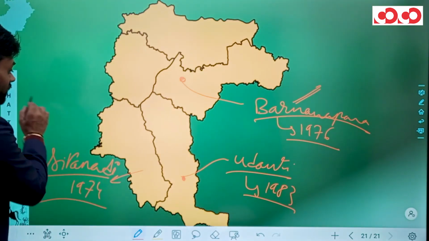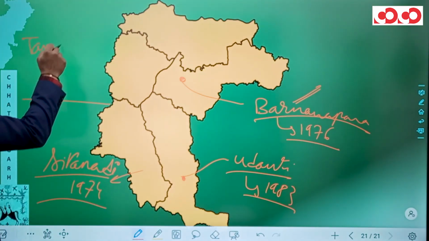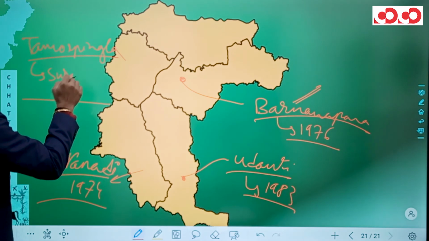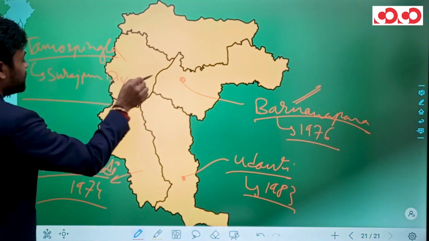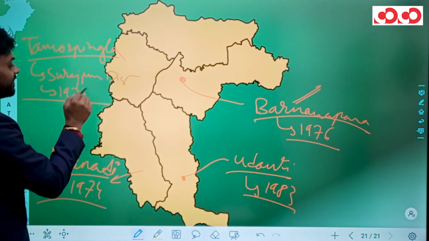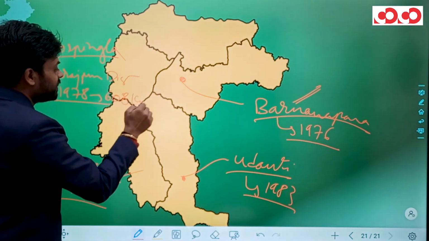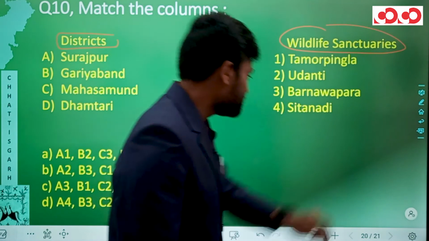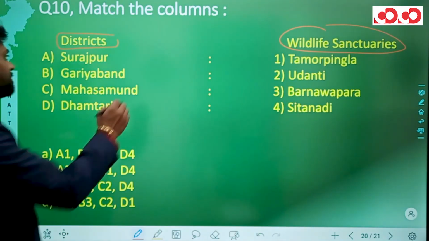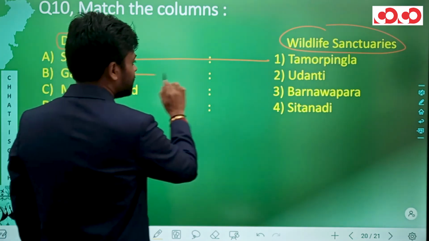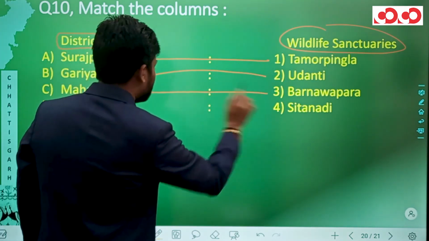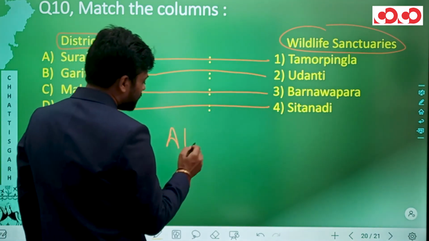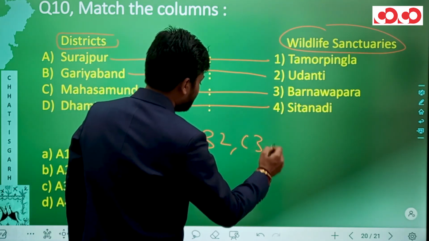Now, if we talk about Tamor Pingla, so Tamor Pingla is actually situated in the Surajpur district of Chhattisgarh. It was established in the year 1978, and with 608 square kilometer, it happens to be the largest wildlife sanctuary of Chhattisgarh. Now coming back to the questions, and when we try to form the pairs, we can actually match Surajpur with Tamor Pingla, Gariyaband with Udanti, Mahasamund with Barnavapara, and Dhamtari with Sita Nadi. So the pairs that we generate are A1, B2, C3 and D4.